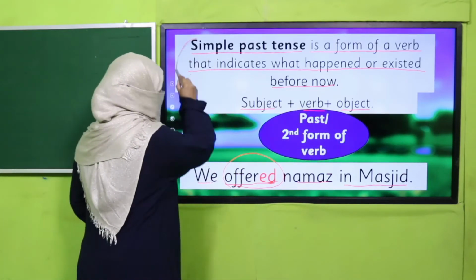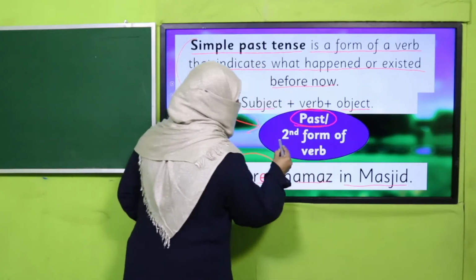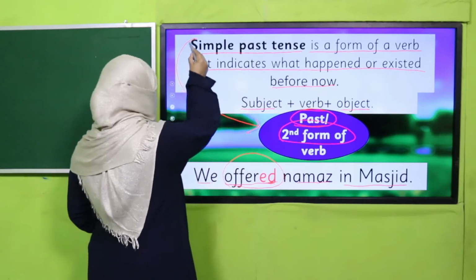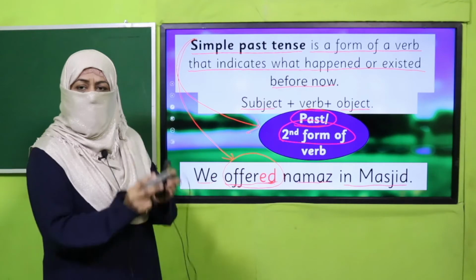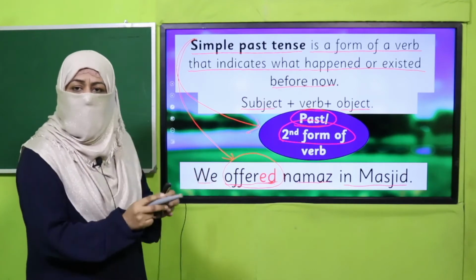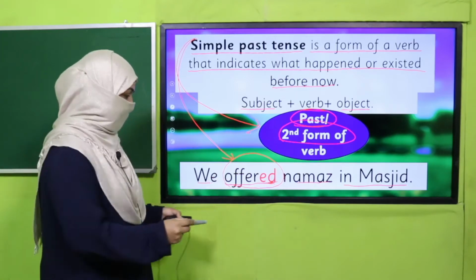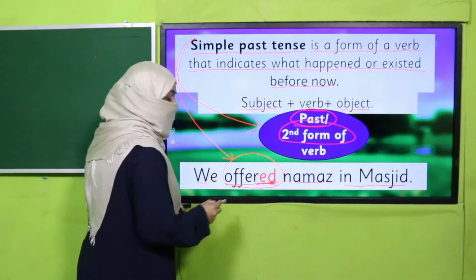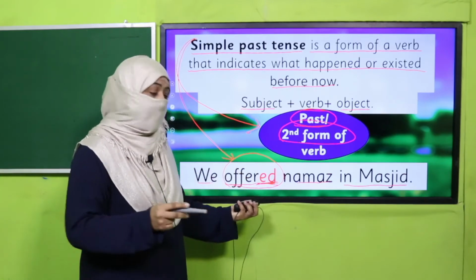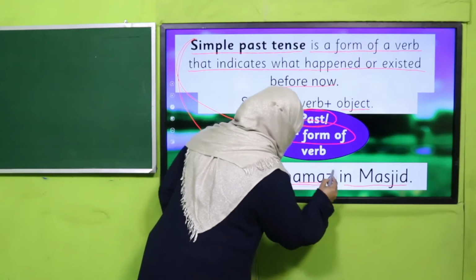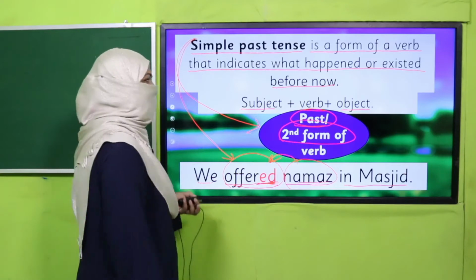So we use the second form of the verb, which we call the past form, in simple past tense. Here you see. This is the only difference between simple present and simple past. In simple present we use the first form of the verb, and in simple past we use the second form of the verb. Usually we add ed to the first form of the verb and it becomes the second, and it indicates the work has already been done, the namaz has already been offered. Do you understand? Okay, we are going to practice further.